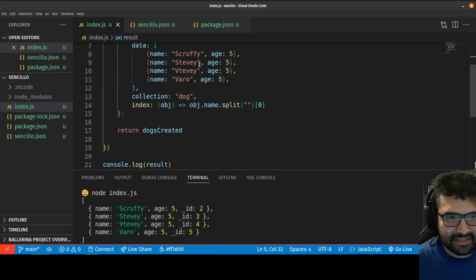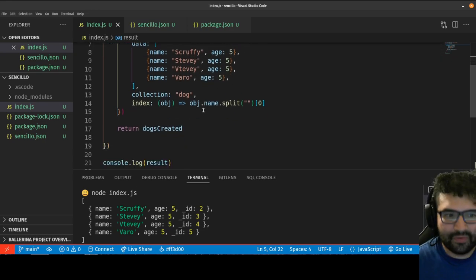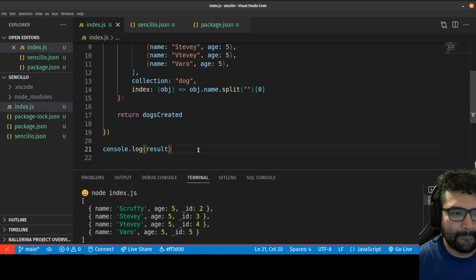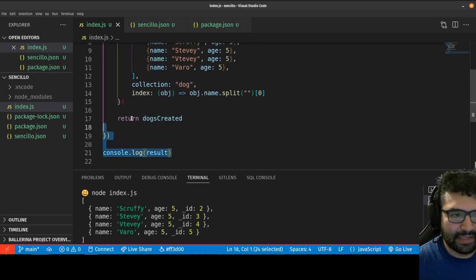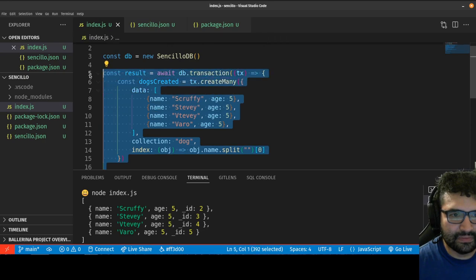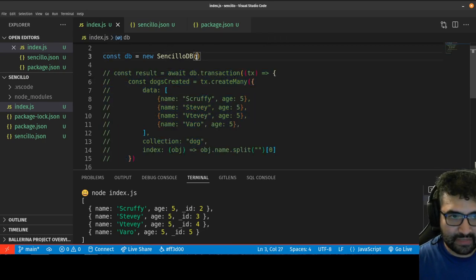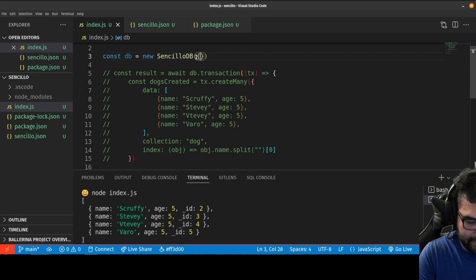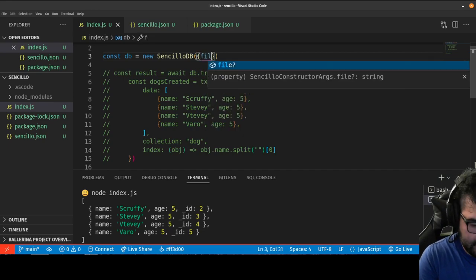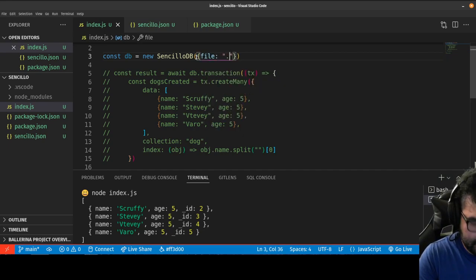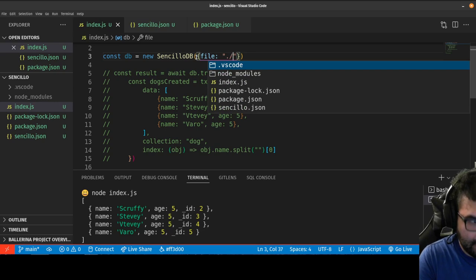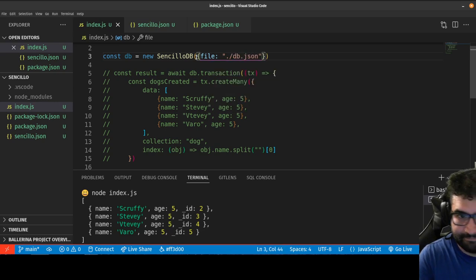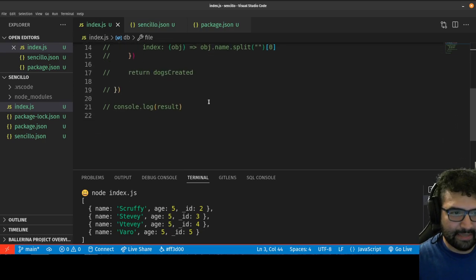But again, you see this is a lot of code. What if you just really want to write quick one-operation transactions? Okay, so what I'm going to do is comment out this code. Let's just write it to a different file. Let's make a different database. So I'll pass an argument to SencilloDB, and file, we'll just say db.json. Okay, so that'll be our next database.